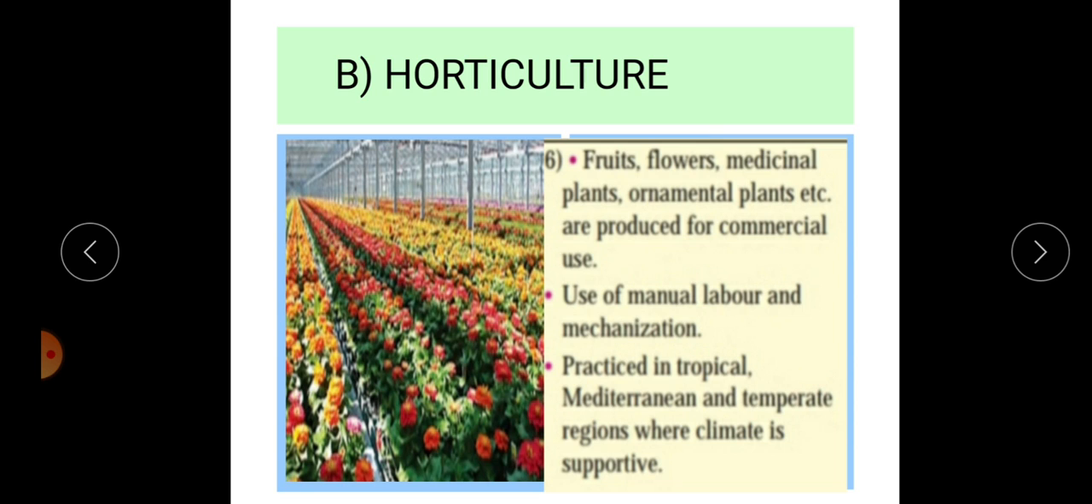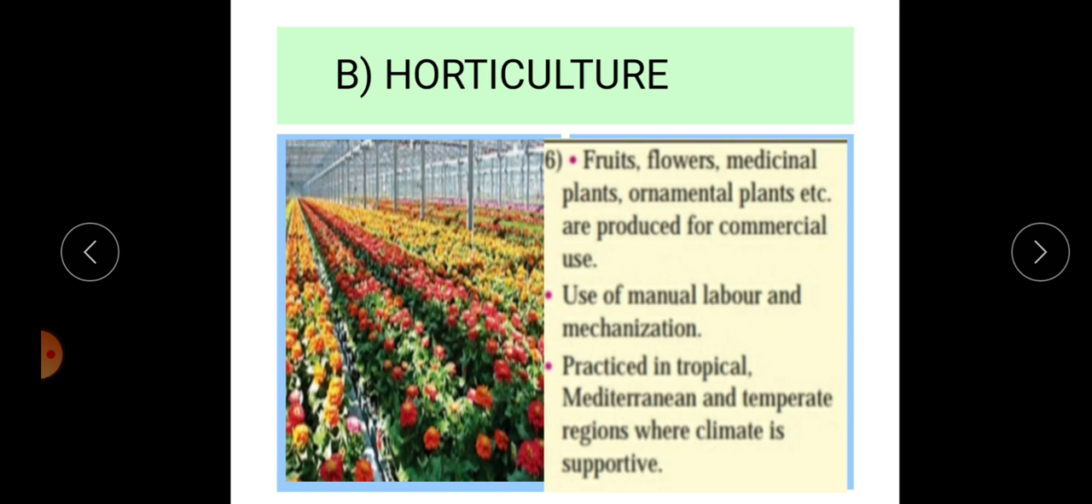This type of farming is practiced on small land holdings. Manual power and labor are there, machines are also utilized. Technology is also developed, skilled labor is also necessary, and there is daily demand for fruits, flowers and medicinal plants. This farming is practiced in tropical, Mediterranean and temperate regions where the climate is supportive for a variety of flowers and fruits.